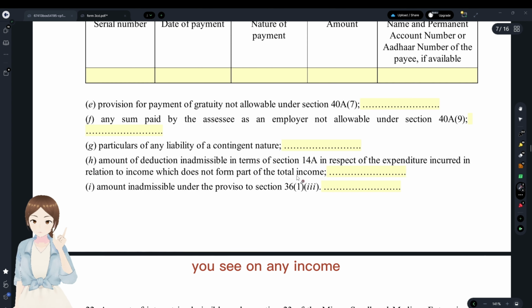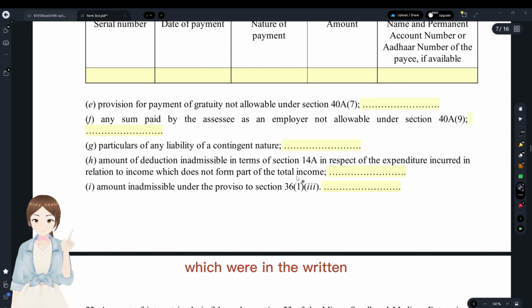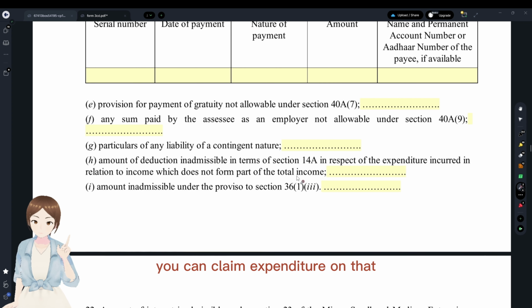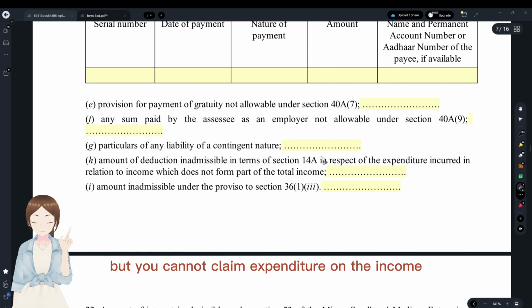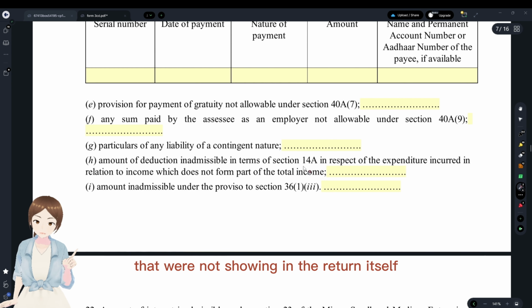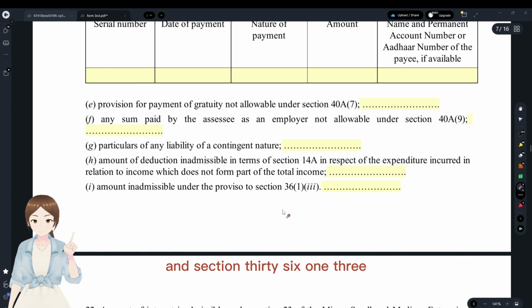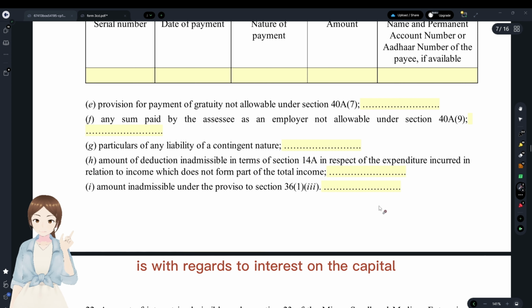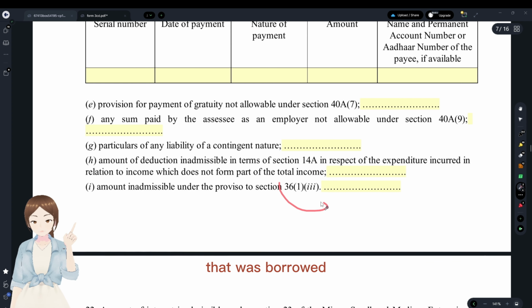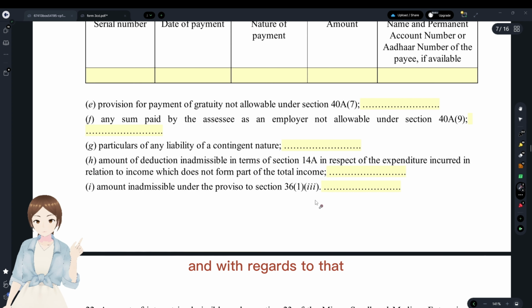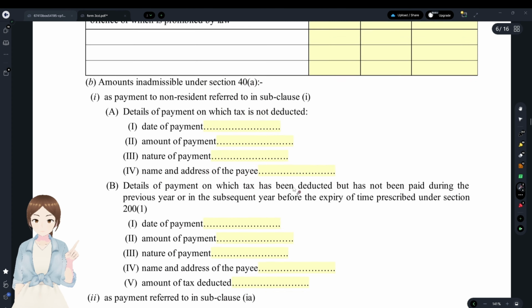You see, on any income that is in the return and you're paying tax for it, you can claim expenditure on that, but you cannot claim expenditure on the income that was not shown in the return itself. Okay, and the amount inadmissible under section 36(1)(iii) is with regard to interest on the capital that was borrowed, and with regard to that, this is what clause 21 covers.